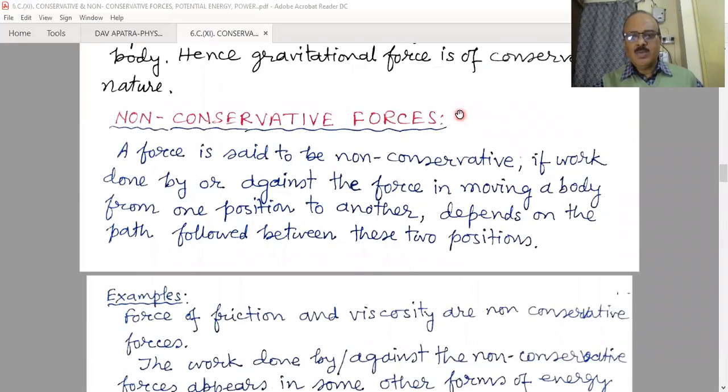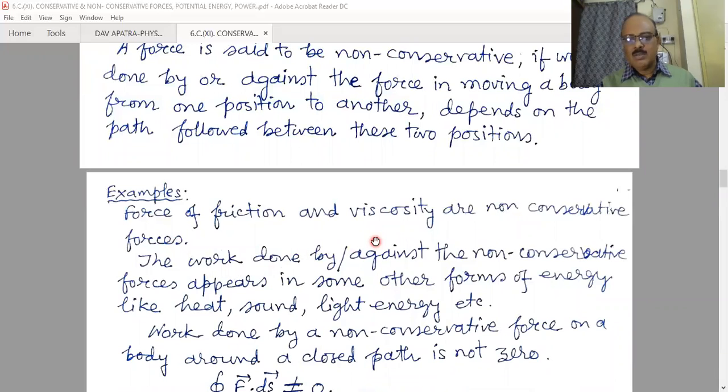Now obviously, when we say there is a conservative force, there will also be non-conservative forces. The definition refers to it: a force is said to be non-conservative if the work done by or against the force in moving a body from one position to another depends on the path followed between these two positions. Here it is not independent of the path followed. That means when an object is shifted from one point to another under the action of a non-conservative force, the work done will be different when it moves between the same two points along different paths. For example, the force of friction and viscosity are non-conservative forces.